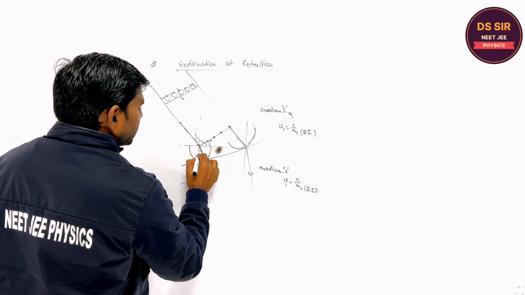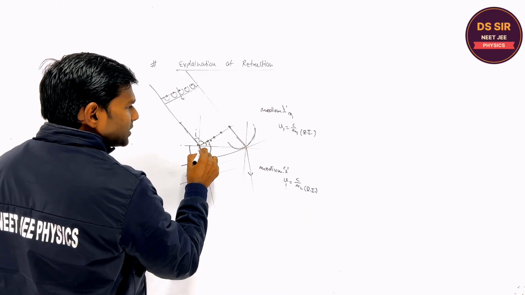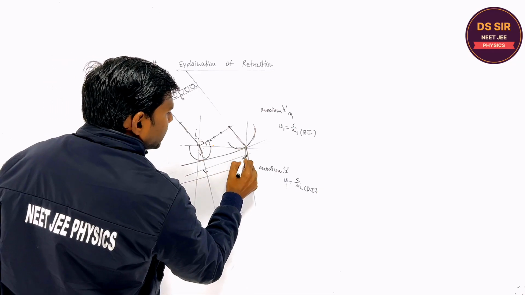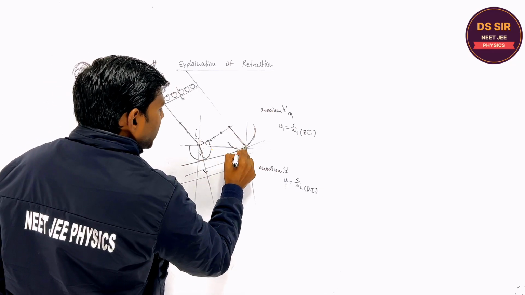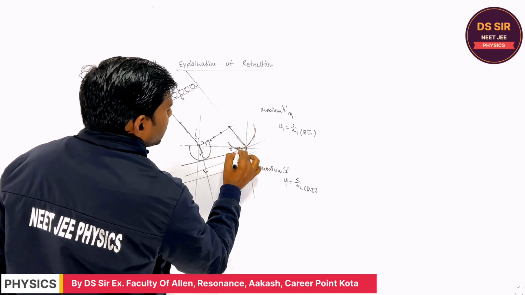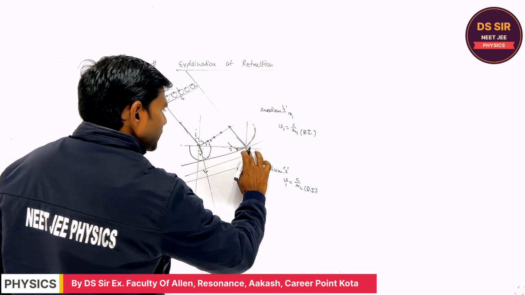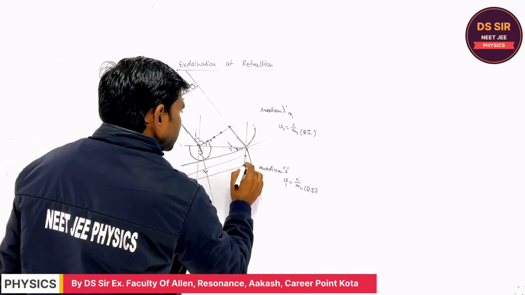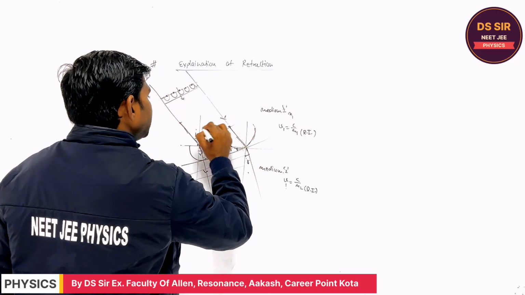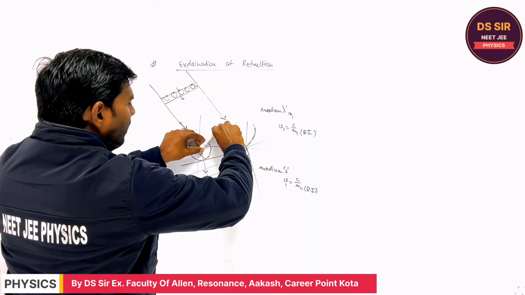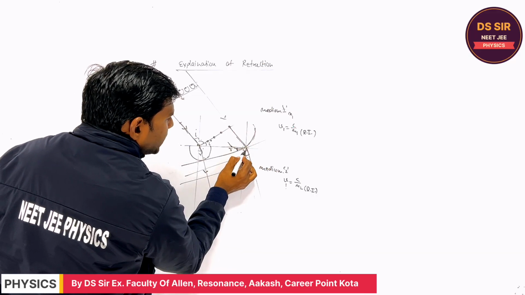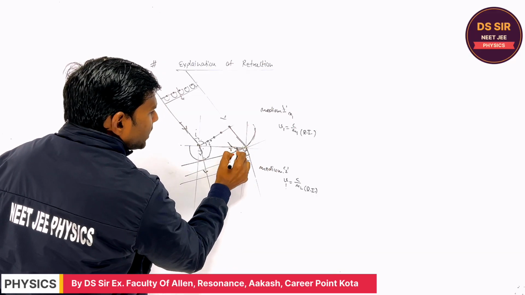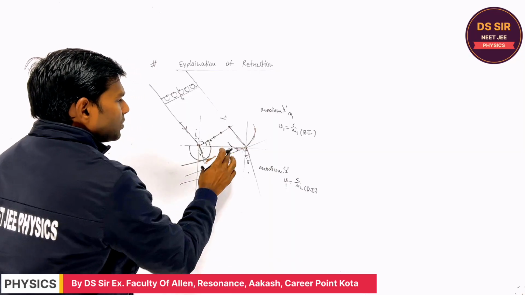This angle is supposed to be R. This is 90 minus R, right? You may assume this is the R. This is 90 minus R and this is angle R. Are you getting it or not? Yes. Like this. This angle is R. This is the incident wave, and after reflection it becomes like this. So if this is R, this is 90 degrees, this is 90 minus R, and this angle is R. Is it clear or not?